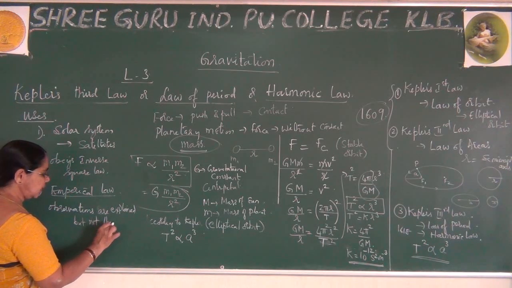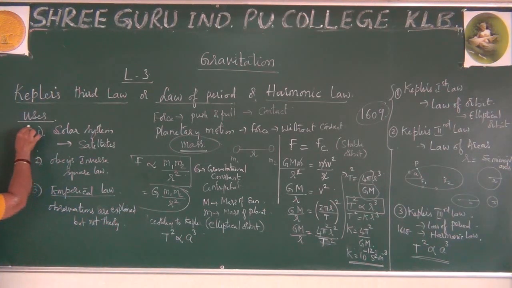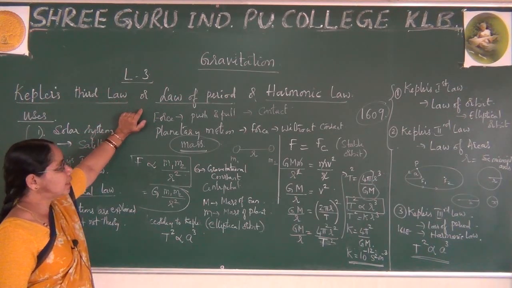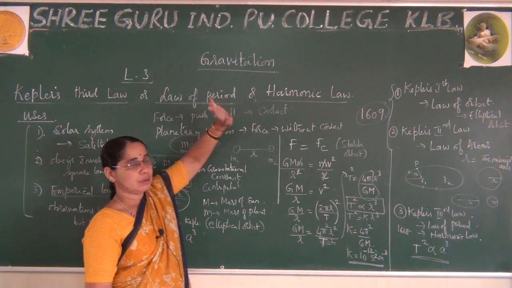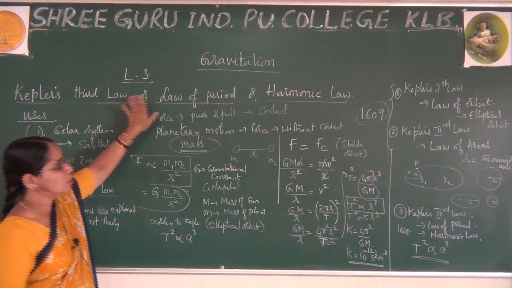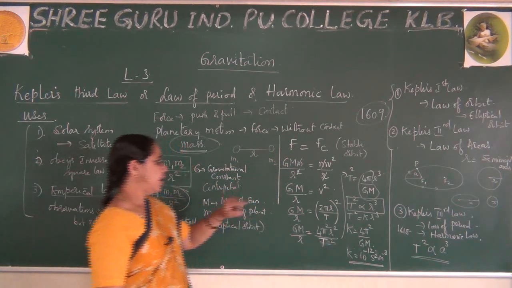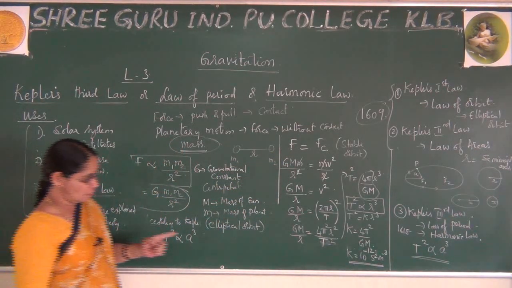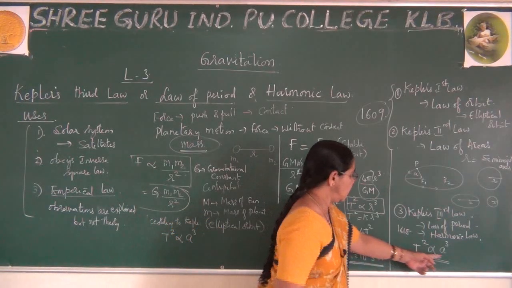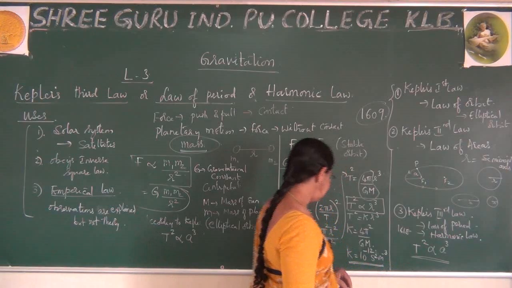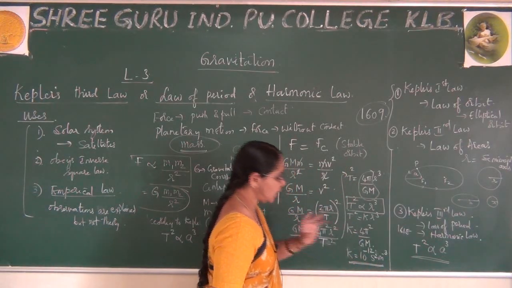Right? So these are the 3 important concepts you come across using Kepler's laws of planetary motion. Okay? Today, in lecture 3, I started Kepler's third law, the law of periods, also taken as the third law. We proved this derivation, and finally we extended this concept to the semi-major axis: the time period is proportional to the cube of the semi-major axis, and finally we proved this condition also.